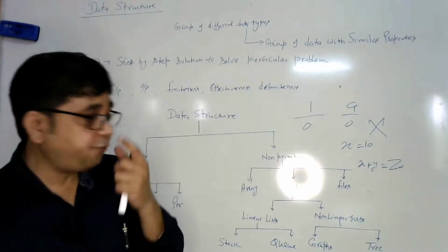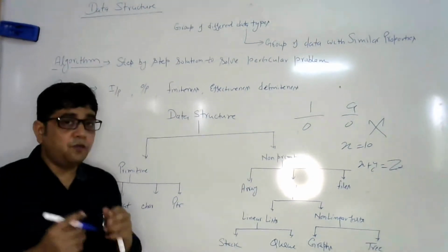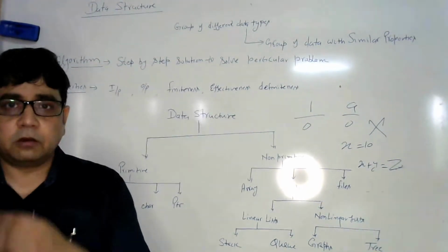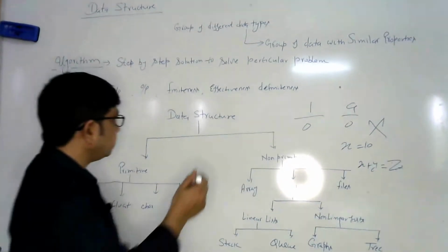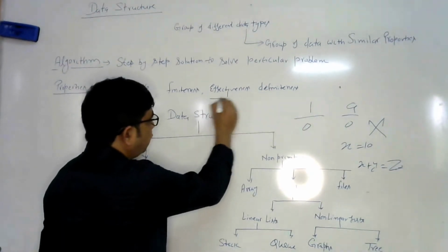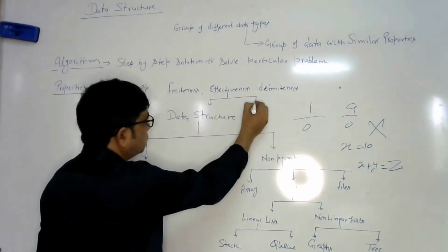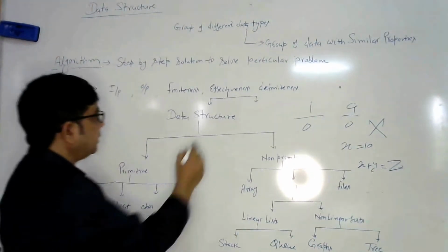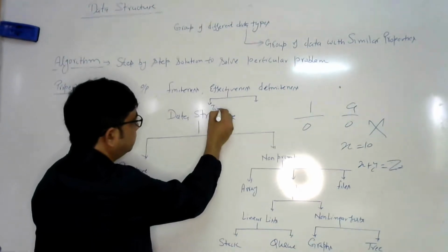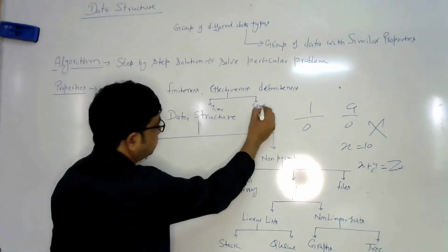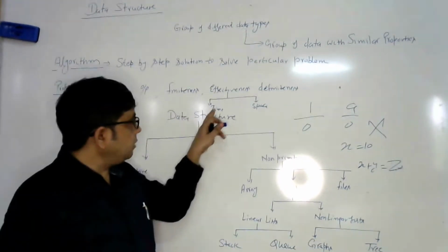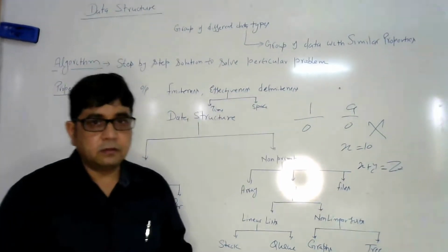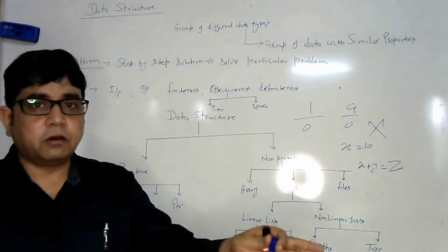Effectiveness: what is the effectiveness of an algorithm? How will you measure the effectiveness of an algorithm? There are two things that are measured for measuring the effectiveness of an algorithm. That is time and space. This time and space is called the complexity of an algorithm.